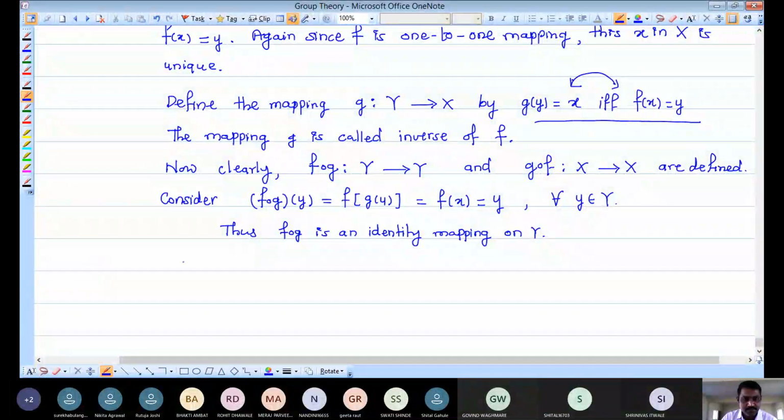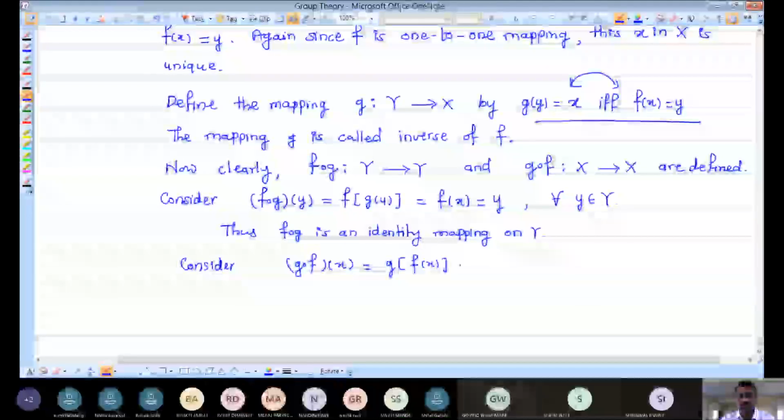Consider which mapping I am going to consider now. It is G composition F here, and under this mapping I want to prove the image of each element. G composition F is defined from capital X to X. So we have taken any arbitrary small x from capital X, and now we want to prove its image is x. So apply these two mappings on x.